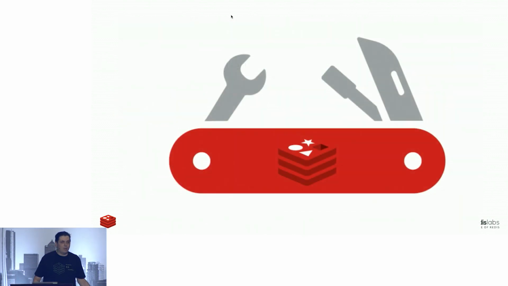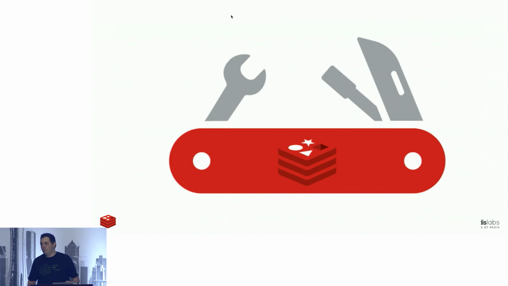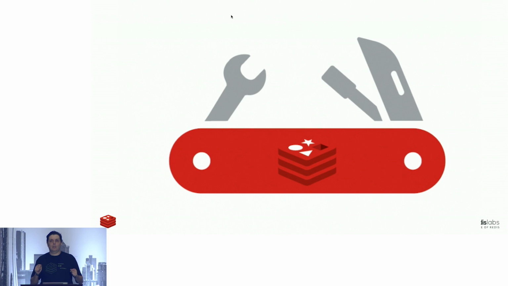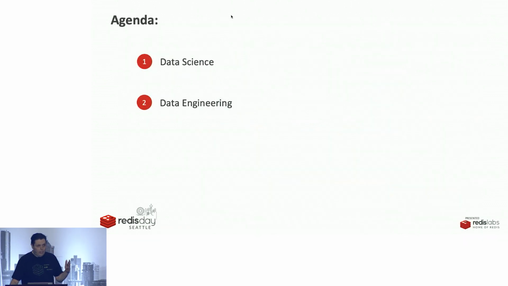So the way I think about Redis is a Swiss Army knife. It's good at a variety of things. But just like a Swiss Army knife has a little saw on it, it doesn't mean you should use that saw to chop down a big tree. So you got to know when not to use such a useful, multi-purpose tool. And in this talk, I'm going to talk about how we can use Redis for data science and data engineering.